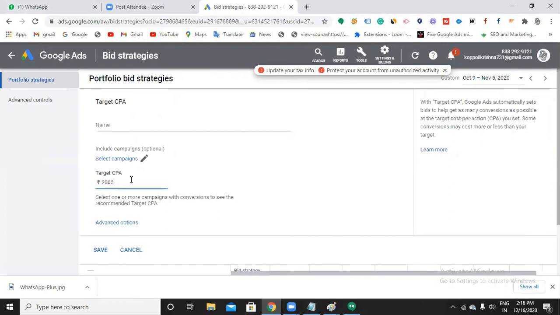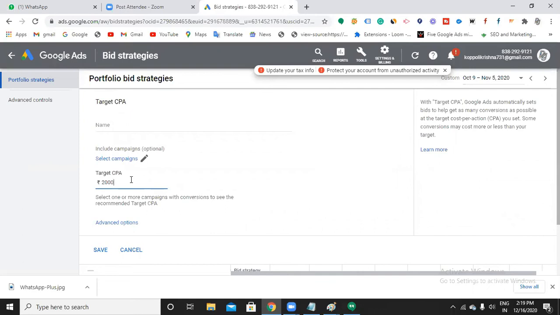Before using CPA, make sure that you have already recorded some conversions. You need a lot of data: your ad should have run for at least 30 days previously, and you should have already set up conversion actions with values. Only then will CPA work. So how does Google find out that this person is more likely to convert, so that it can give the conversion? The system comes to know simply by observing your previous data.